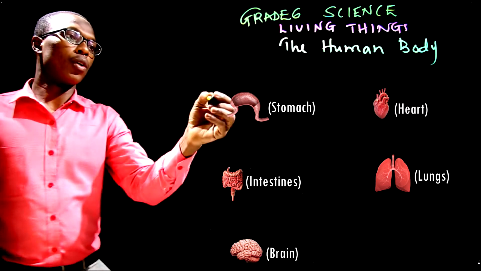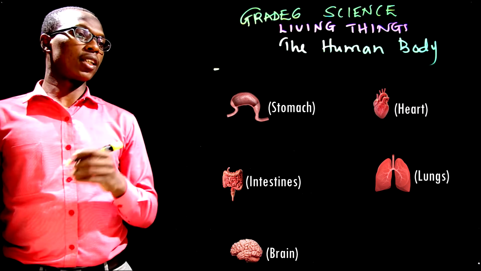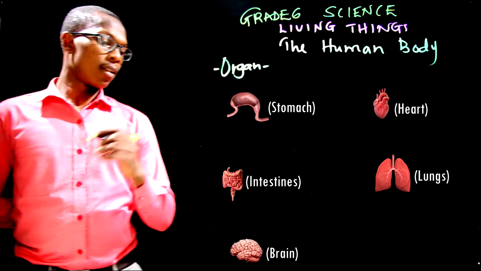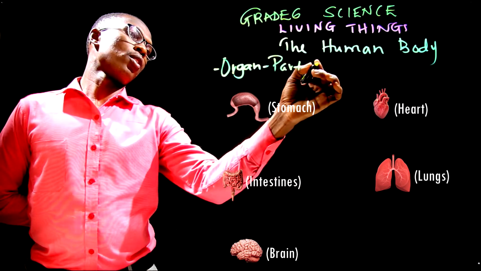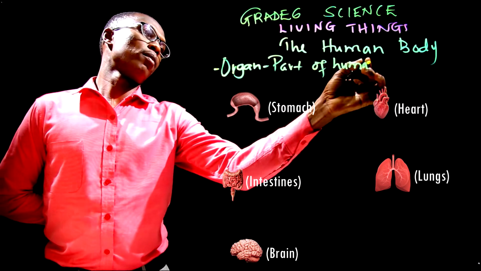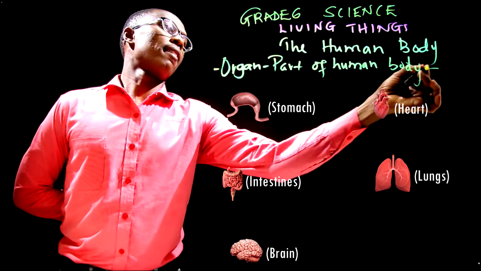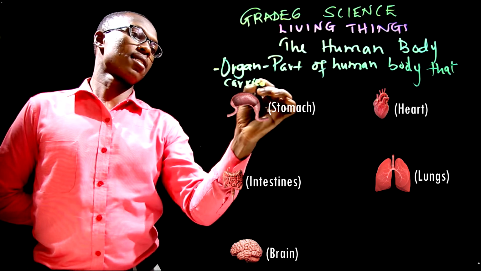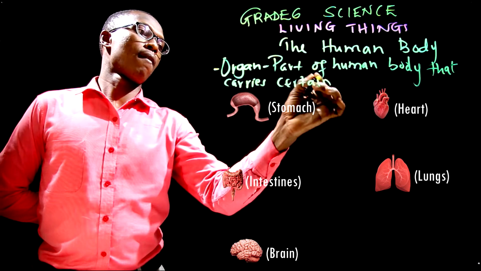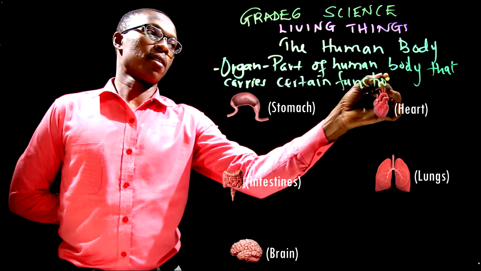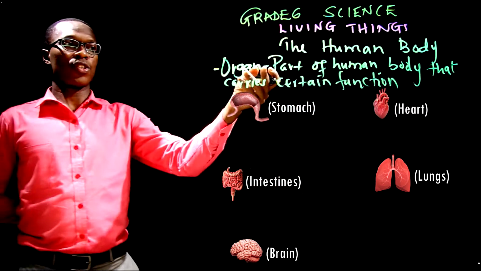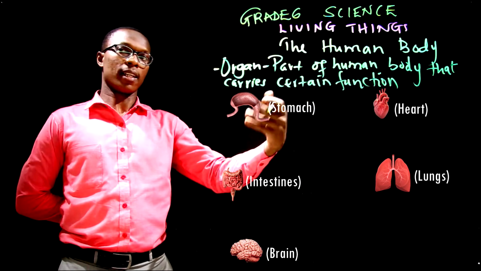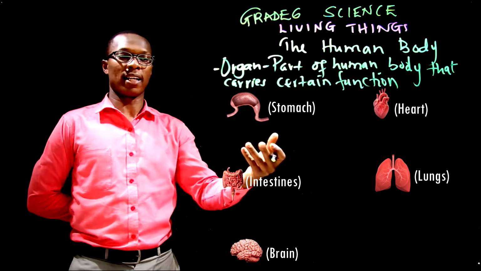So first let's just write the definition of the word organ. So an organ is simply the part of the human body that carries certain function. Right now I'm writing, yeah? So you can see my hands. What am I doing with my hands? I'm writing. That's one of the things I can do with my hands.